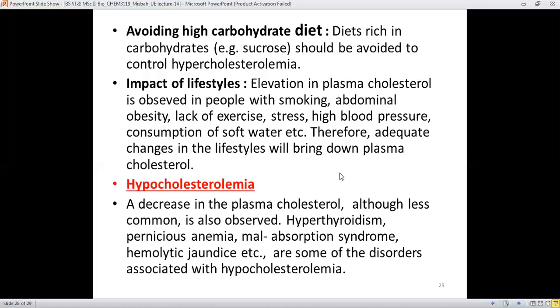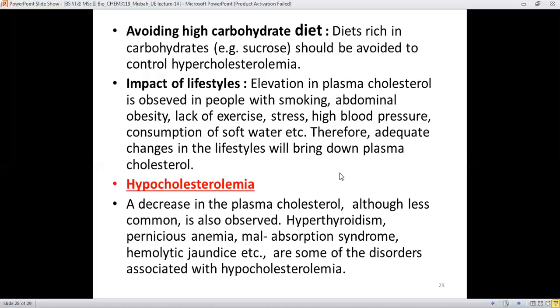Definitely these lifestyles have a very negative impact on their health, and therefore adequate changes in lifestyle will bring about a lesser concentration of cholesterol in the plasma. It means that hypercholesterolemia should be checked and minimized in such a way.